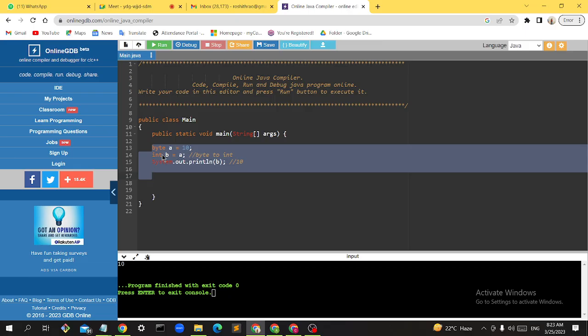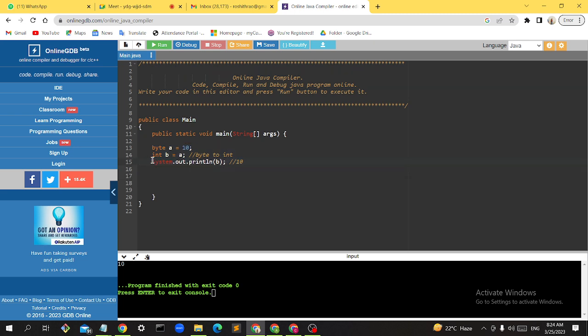Sir, one more doubt. So we are giving byte and int as the variable data type name. Remove that byte and int. Can the system show, if I want to know which type A is and which type B is, will it show in the output this is a byte and this is an int? Okay, you are asking about the type of variable, I want to know the type in the program itself. Like I don't want to give it in the code.